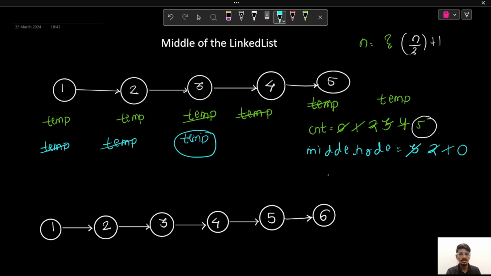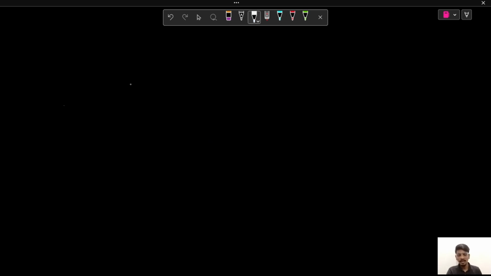If I have to code this, how can I do this? So let's see the code for this. Firstly, we have to find the length of the linked list. So for that, we need to iterate over the linked list. So I'll initialize my temp pointer to head and we need to iterate till our temp is not equal to null. So while my temp pointer is not equal to null, I'll keep on iterating.